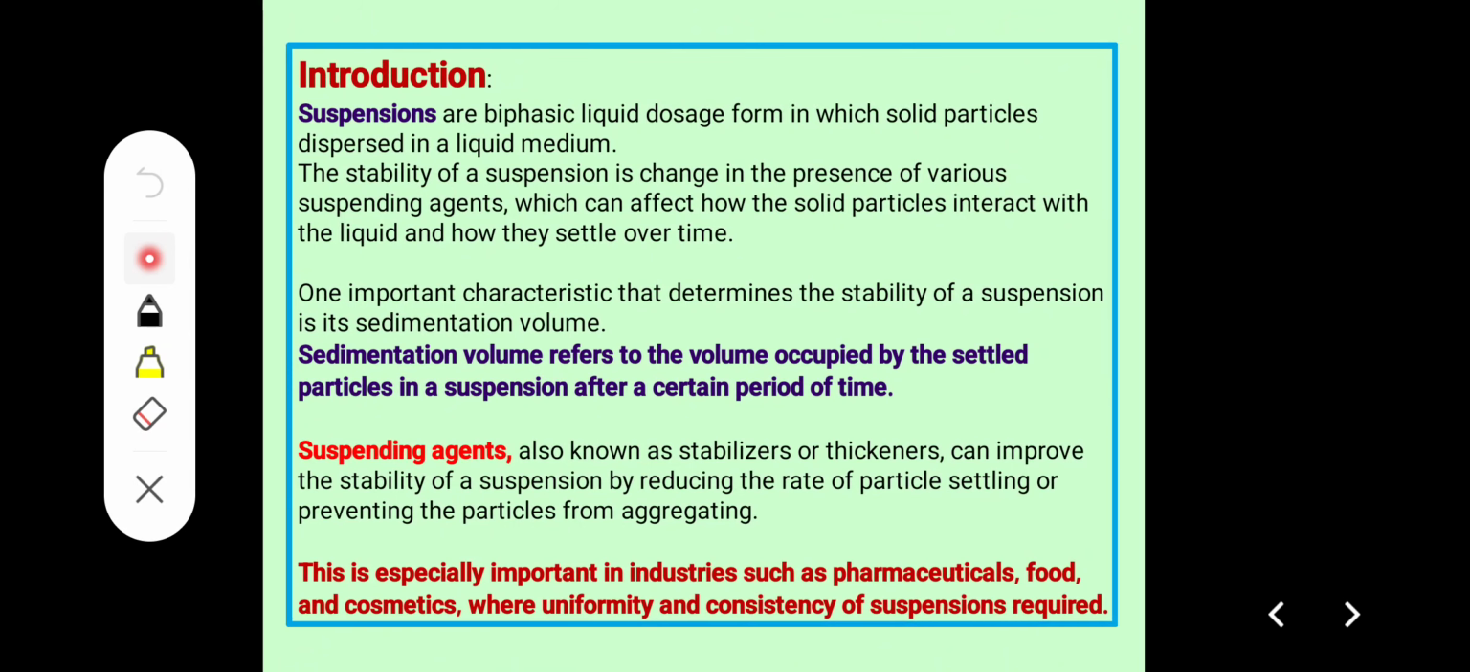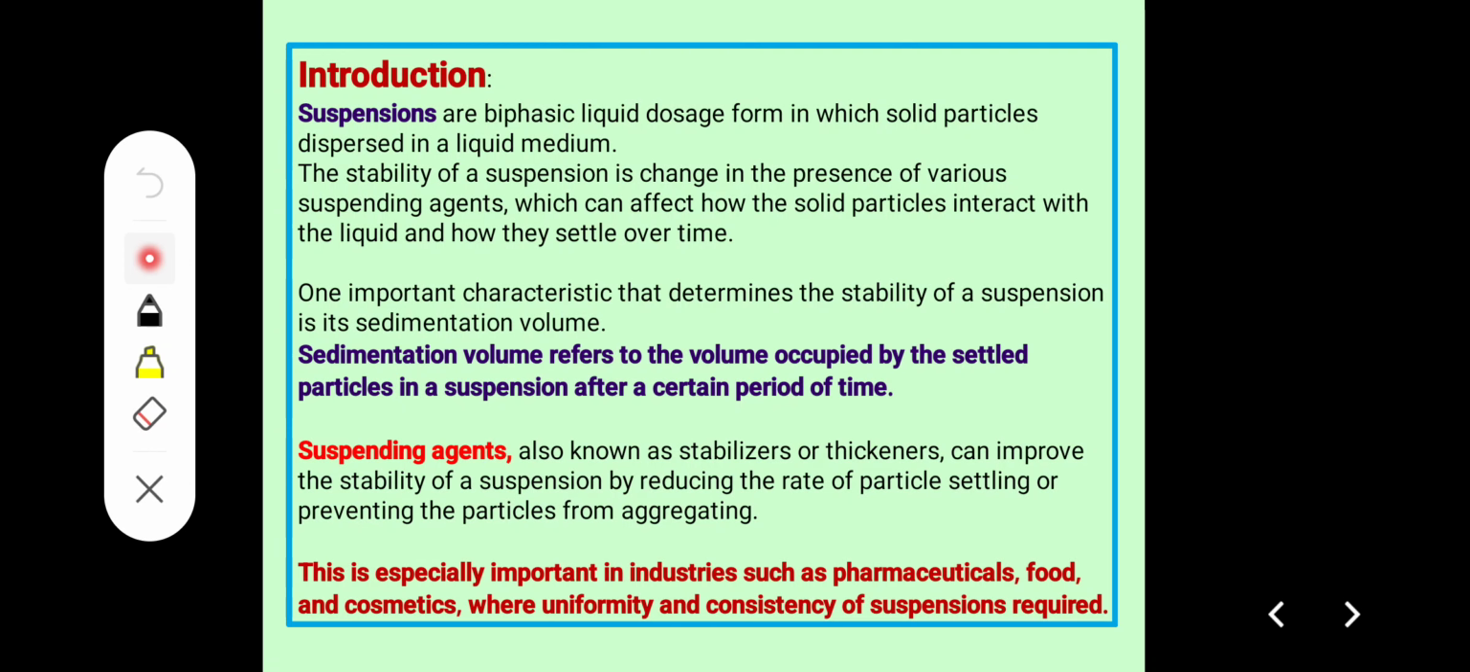Suspension, as we learned in practical number 6, is a biphasic liquid dosage form in which a solid is dispersed in a liquid medium. The stability of a suspension changes in the presence of various suspending agents like acacia, tragacanth, or CMC. So sedimentation volume affects stability. The sedimentation volume is the volume occupied by the settled particles in a suspension after a certain period of time.